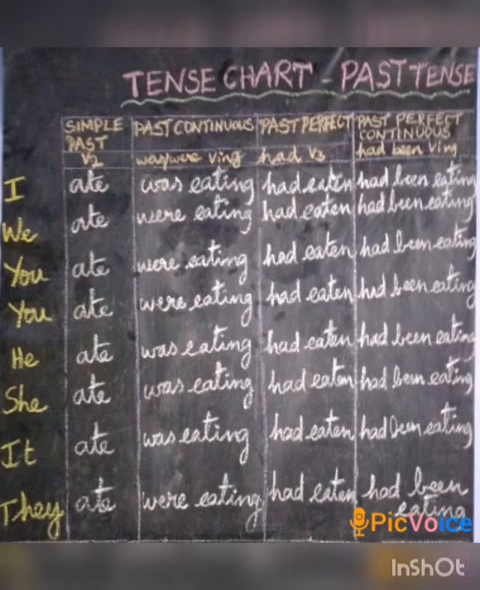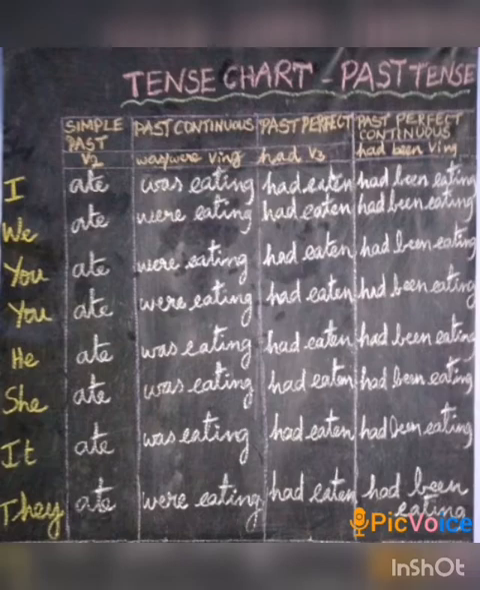Next one, past perfect. The format is had B3 form, had past participle. B3 form for eat is eaten. I had eaten, we had eaten, you had eaten, he had eaten, she had eaten, it had eaten, they had eaten.